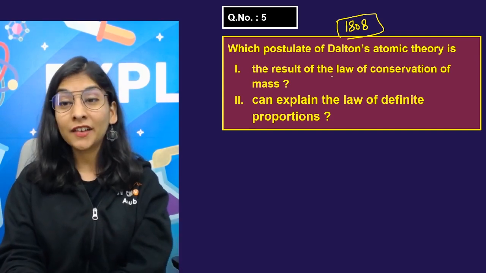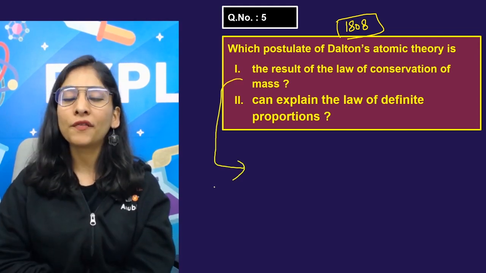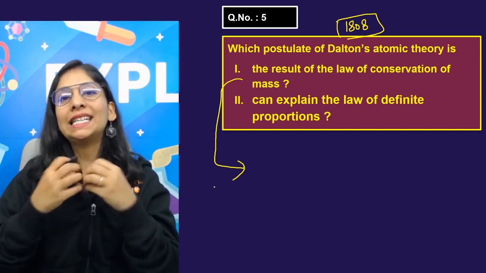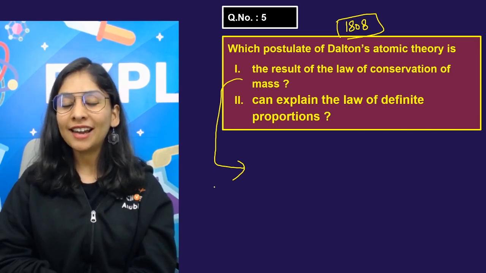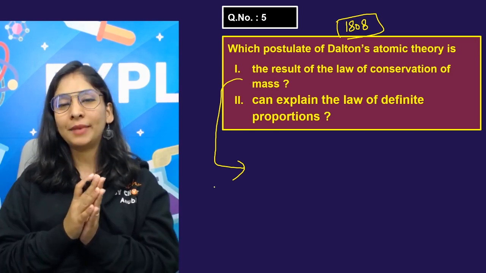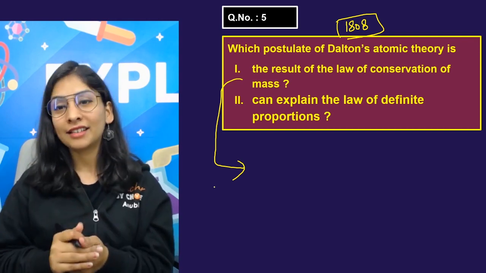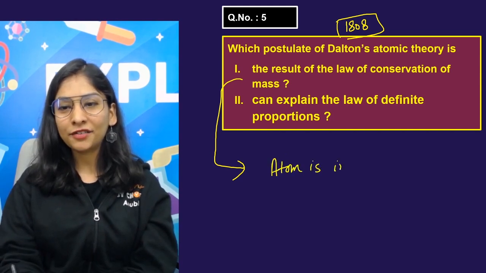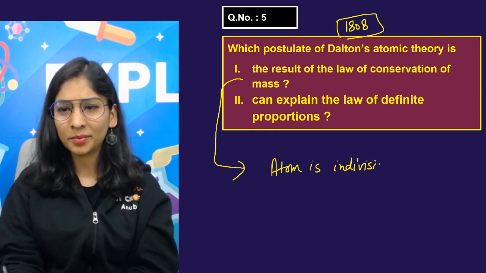And the result of the law of conservation of mass is also included in one of the postulates that says atom is indivisible and can neither be created nor be destroyed. And that's true also. But yeah, there are so many drawbacks, trust me. Some you will understand in 10th class, some you will understand in higher classes also. So atom is indivisible, and apart from that, atom can neither be created nor be destroyed. That's because it's indivisible.